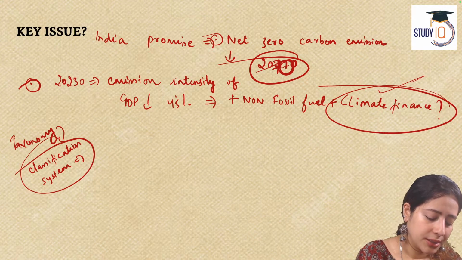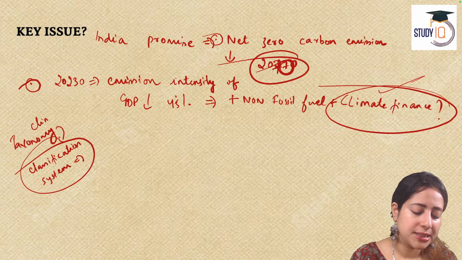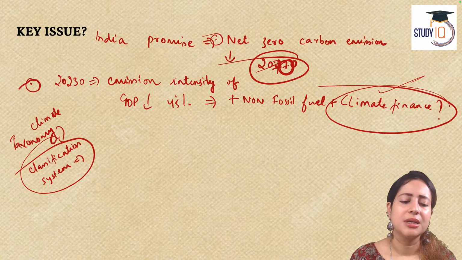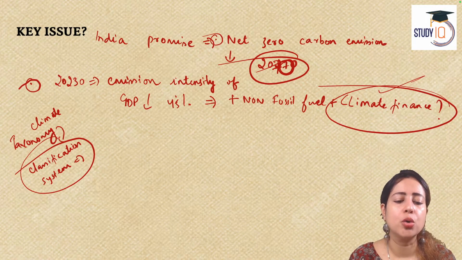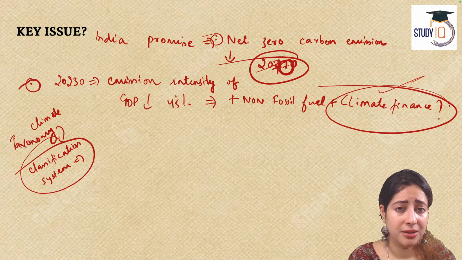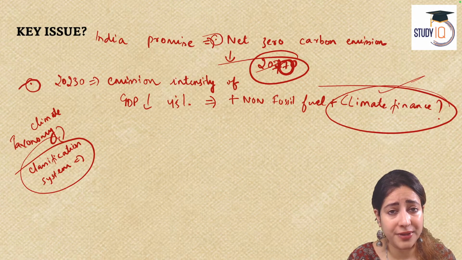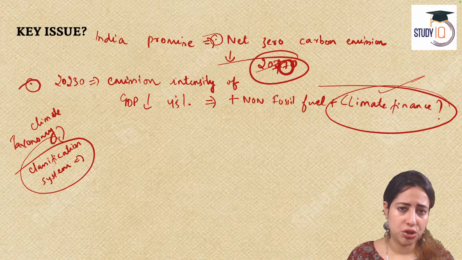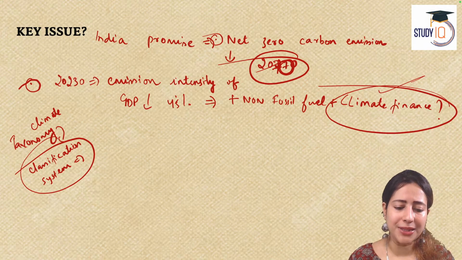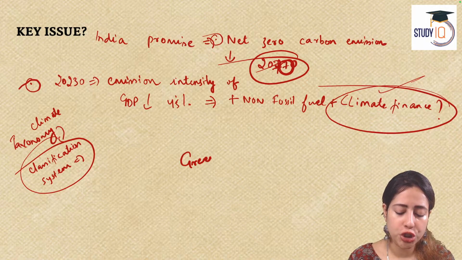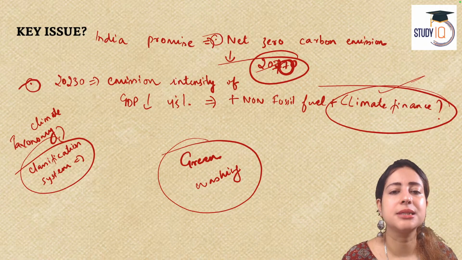Here, climate taxonomy means a classification system to identify which investments in our economy are genuinely oriented towards achieving zero carbon emission. Some companies are actually doing a concept that is known as greenwashing. You may have heard of this concept. They are cheating the customers.